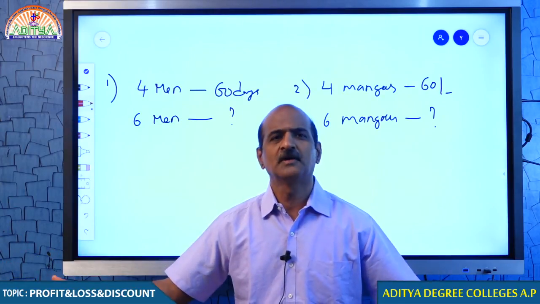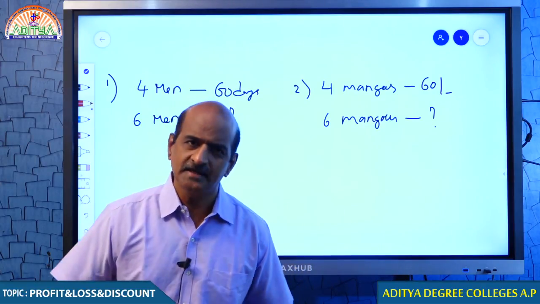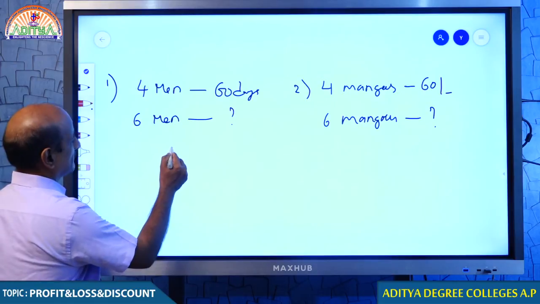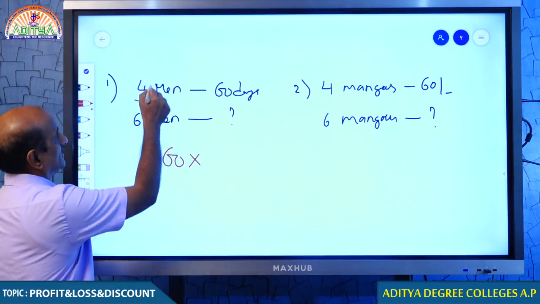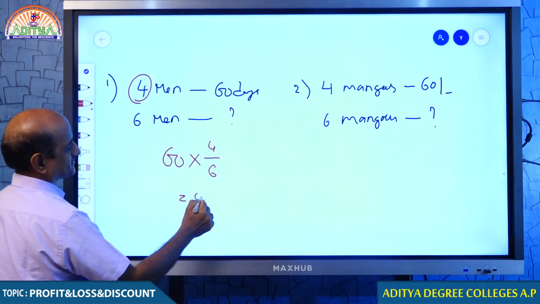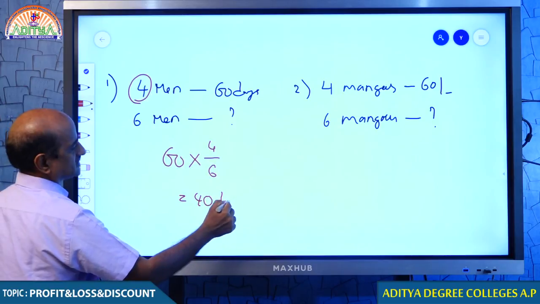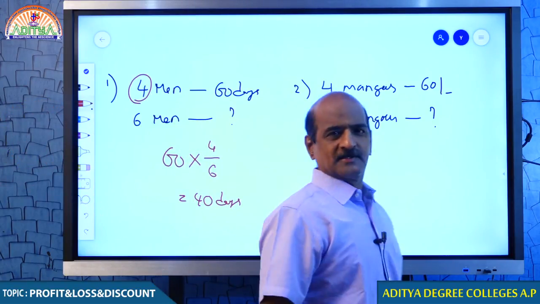When more men come, obviously it will be completed in fewer days. Therefore, the value 60 should be reduced. To reduce the value of 60, multiply by less over more. Hence, your answer is 40 days.